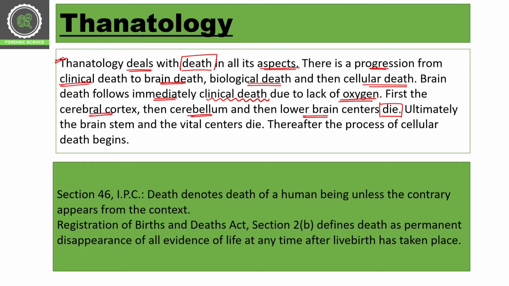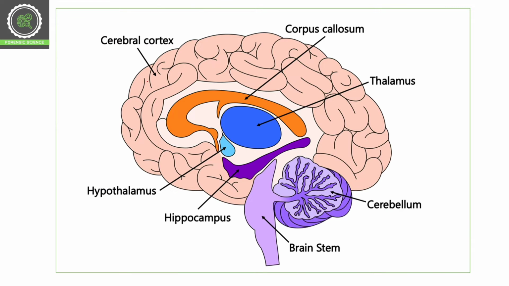So let's see where the cerebral cortex and cerebellum are. Here we have the cerebral cortex. This is the first area in which we see the effect of lack of oxygen. So first this center dies, then the cerebellum, and then the lower centers of the brain die.